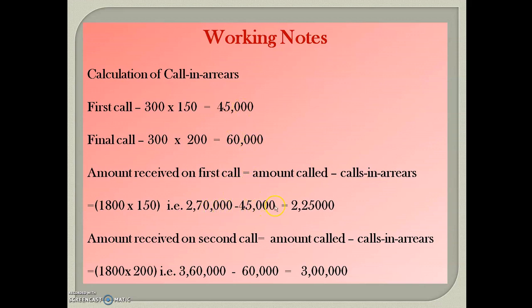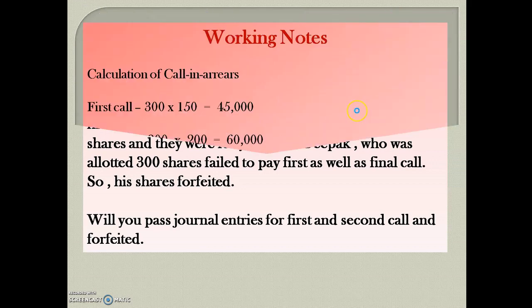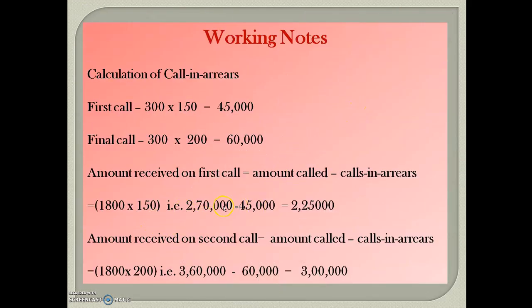After that we will get 2,25,000, the amount received on first call. Company issued 1800 shares and first call money per share is 150; taking both, it will come 2,70,000 minus calls in arrear 45,000, and the final amount will be 2,25,000 amount received on first call.